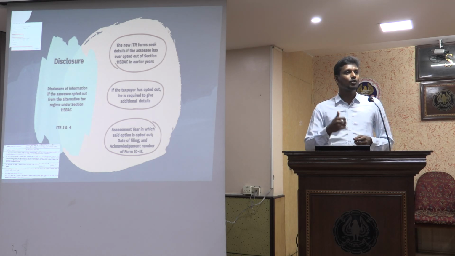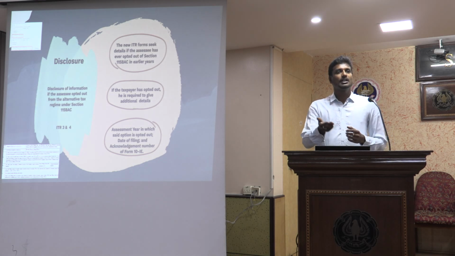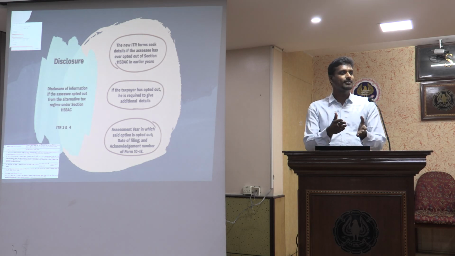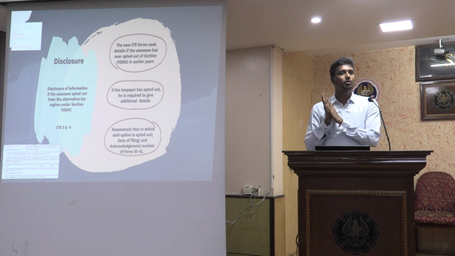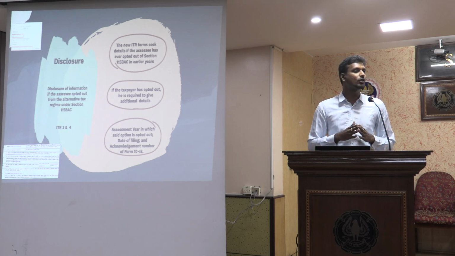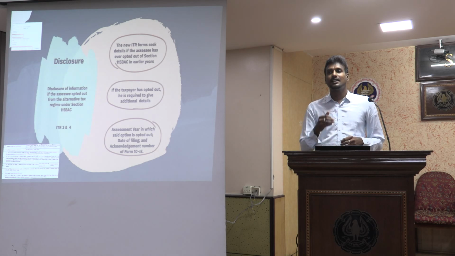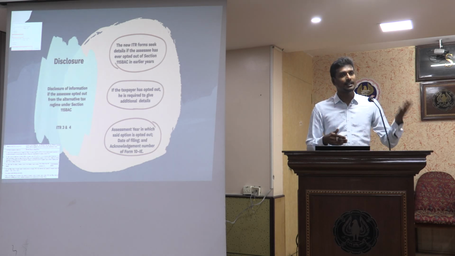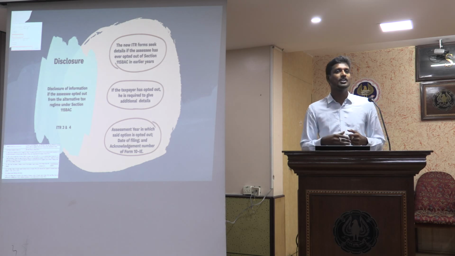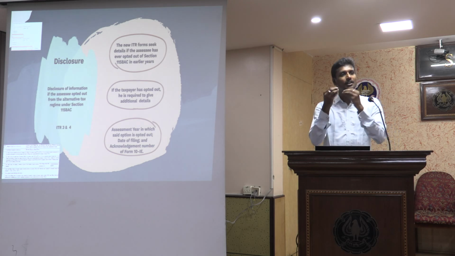So the intention of collecting this form 10IE is to track that the facility for a business person is to opt in once, and if he has to opt out, he can only opt out once, and again he cannot come into the scheme. So opt in once, opt out once, and again he cannot come into the regime. Now they have asked for additional information to check whether you have opted in earlier, what the acknowledgement number was, what the date of filing form 10IE was, and all of that information I have to give when I had opted for it.